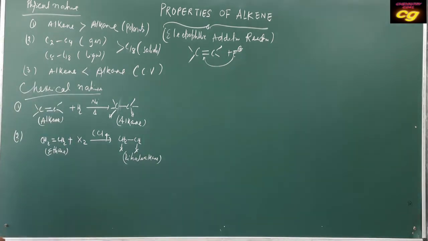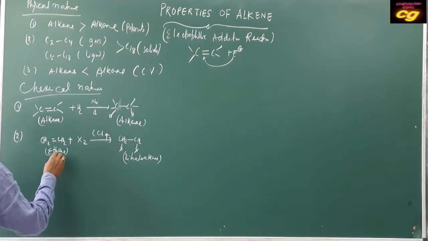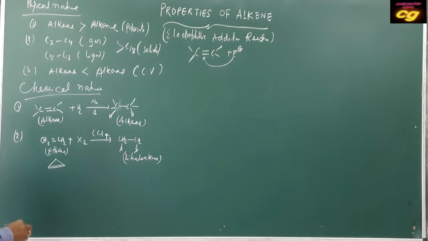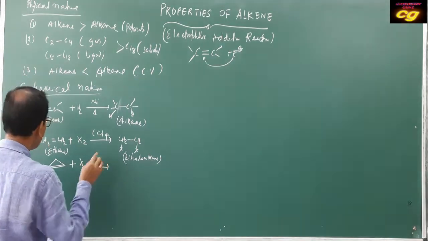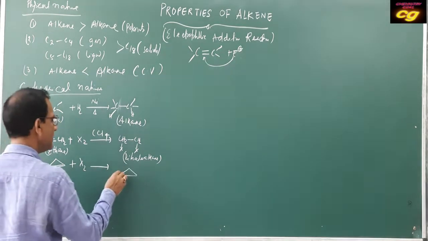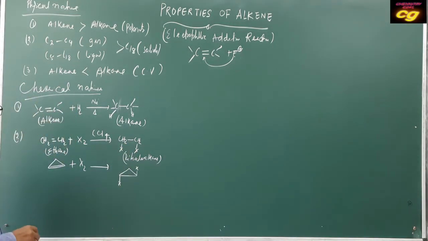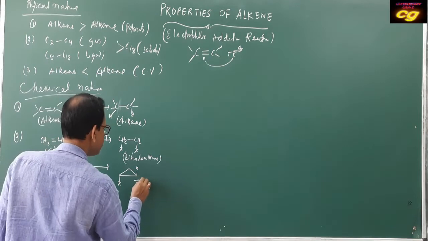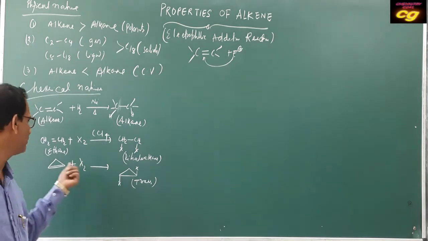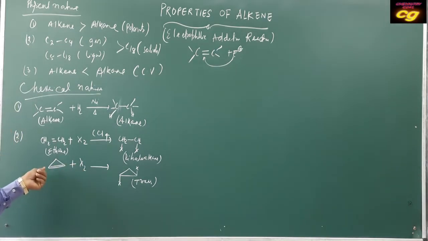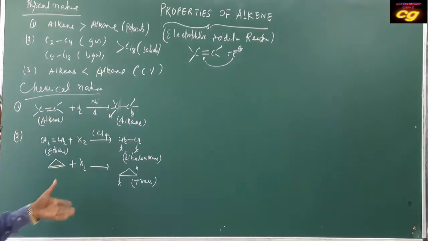A very important thing is the addition to a cyclic compound which has a double bond. If you add halogen X2, the trans product will be formed, because the group is not free to attack the same side.